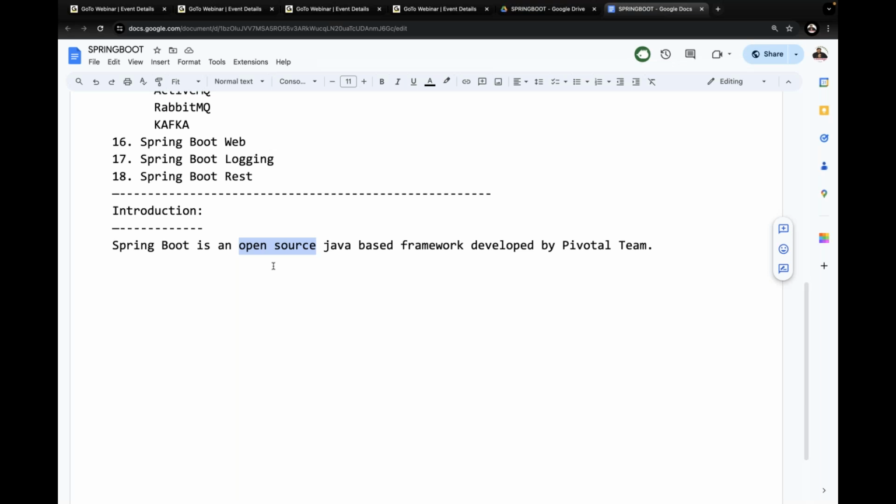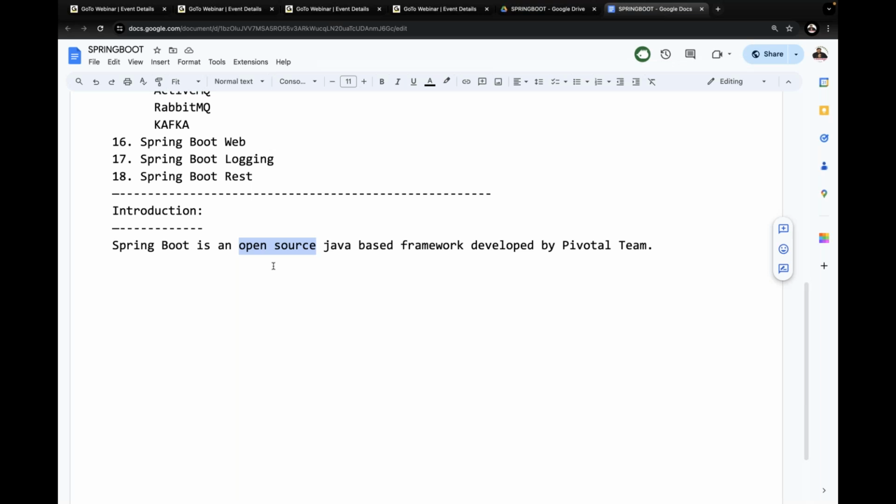People are saying it is free to use. That means you are thinking we use it without taking a license. Without taking any license, we can just download and use it, right? This is what you are thinking about open source. No, that is freeware. Freeware and open source are different. Both are not the same. Freeware means without taking any license, directly we can download and use that product. That is freeware.